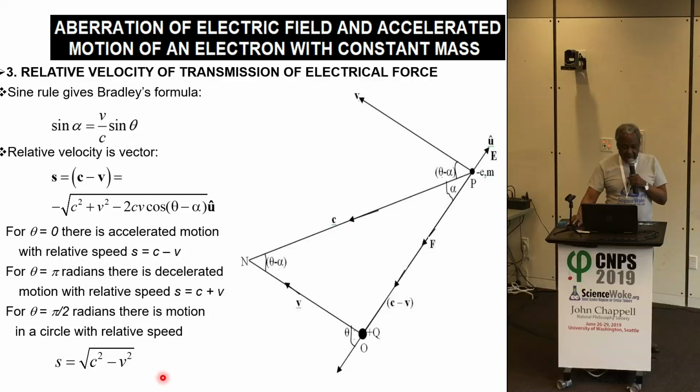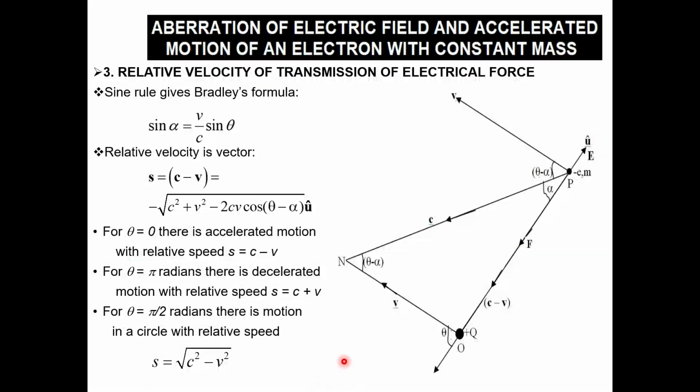For theta, the electron can move with acceleration in the direction OP, or it can move with deceleration in the direction OP, or it can go round O with theta equal to pi by 2, 90 degrees.